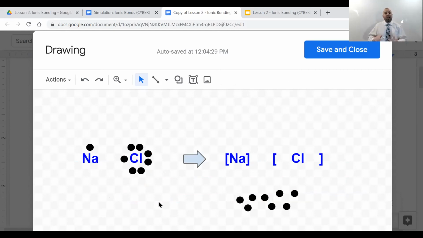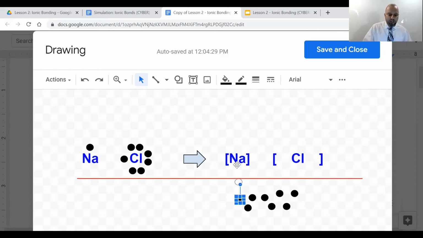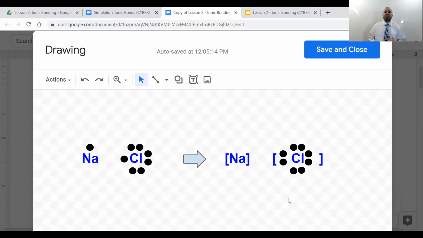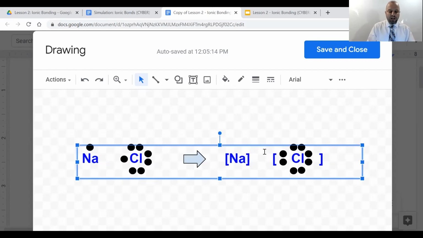Now, on the right side, we need to represent what this ionic compound looks like after the reaction takes place. And one of those electrons is transferred from sodium over to chlorine. So first thing is we're going to put our 8 electrons all around chlorine now, and sodium will have none. And lastly, we would like to represent the fact that once sodium loses its valence electron, it takes on a positive 1 charge. So we can write positive 1 and make that a superscript, hold down Control and hit period.